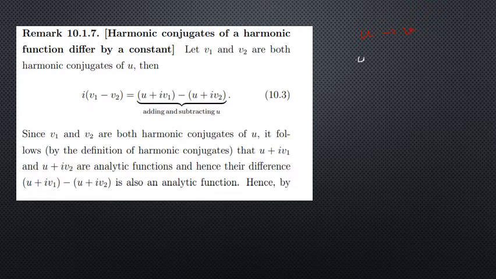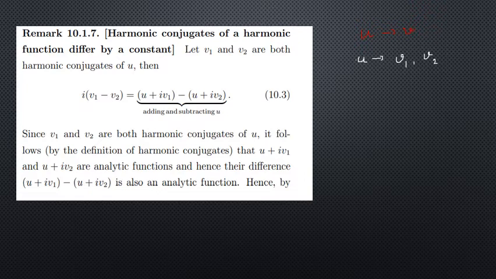Suppose for this harmonic function u we have two harmonic conjugates v1 and v2. This remark says that v1 and v2 differ by a constant.